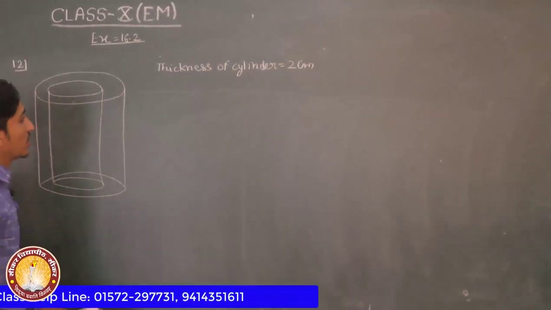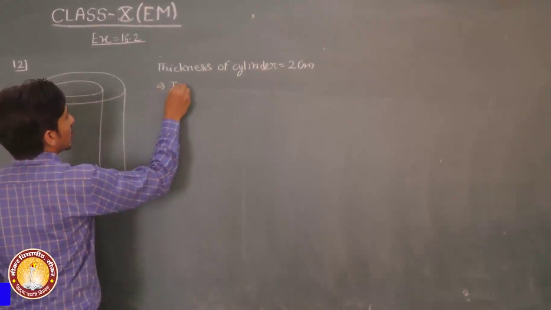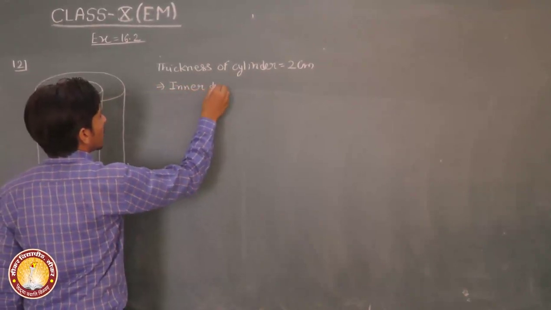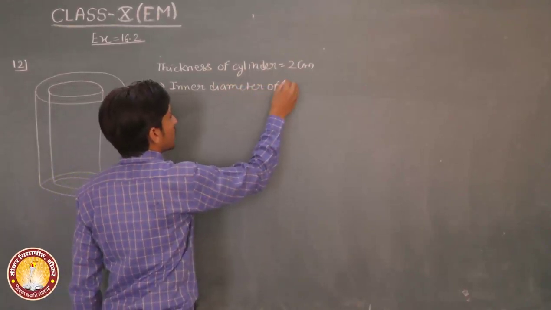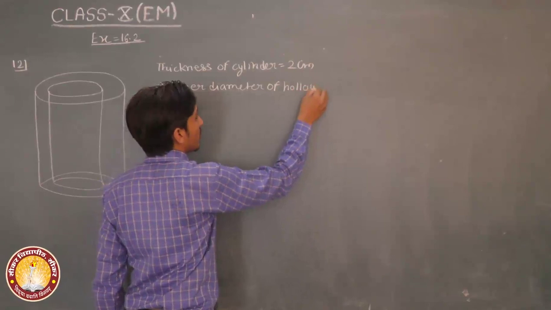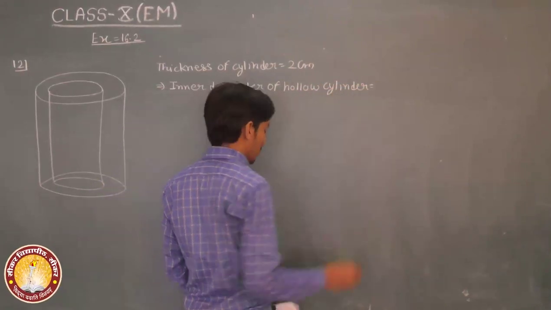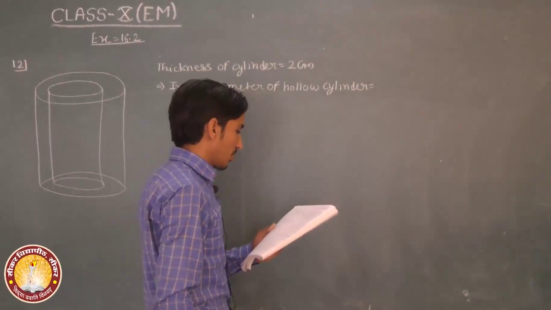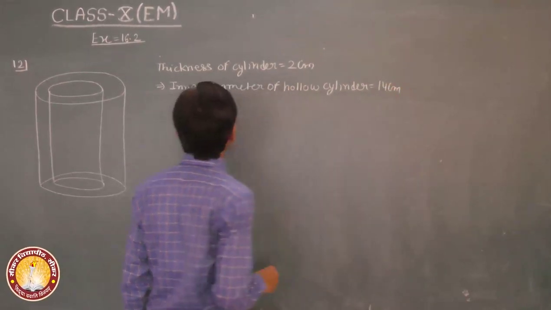If the inner diameter of the hollow cylinder is equal to 14 centimeter.